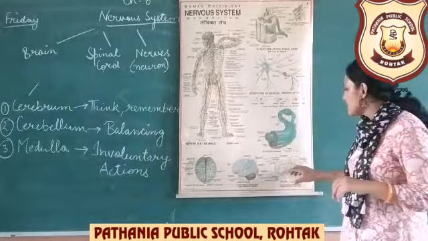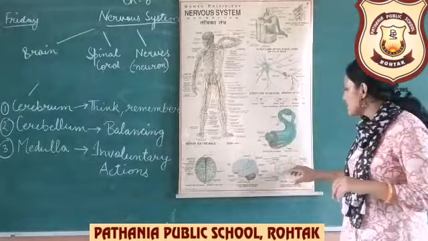Clear बेटा? So left hemisphere is responsible for our thinking, our reasoning, हमारी memory के लिए. वो सारा हमारा कौन करता है? Left hemisphere. And right hemisphere कौन करता है? Right hemisphere controls our emotions, our logical thinking, artistic abilities, creativity. वो right hemisphere करता है. Clear? Now the next is spinal cord.